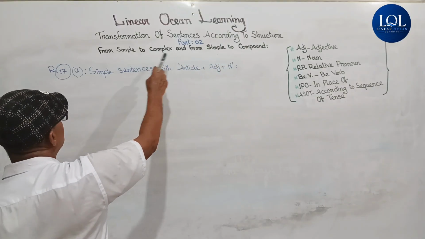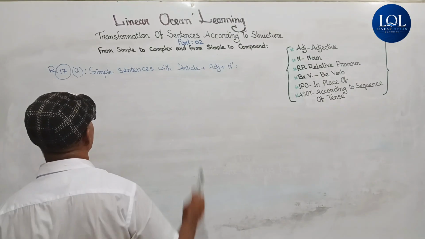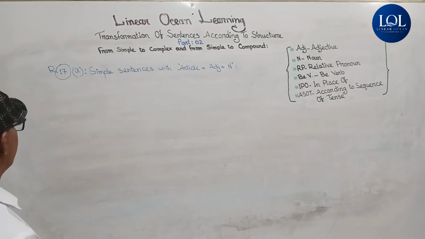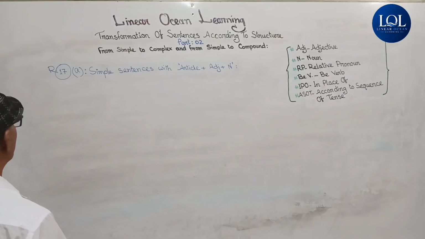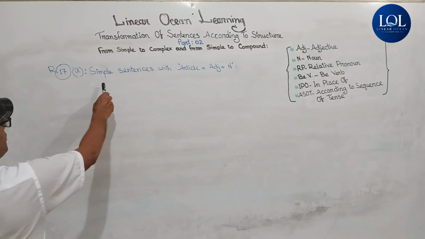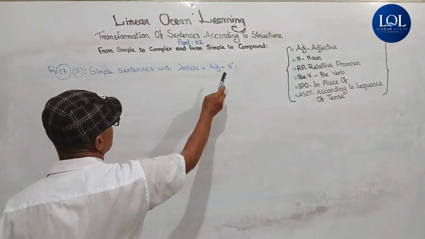It's on part 2, from simple to complex and from simple to compound. Today my video is on Rule 17A and B and Rule 18. Rule 17A: Simple sentences with article plus adjective plus noun.